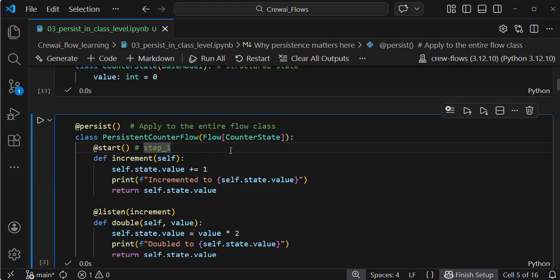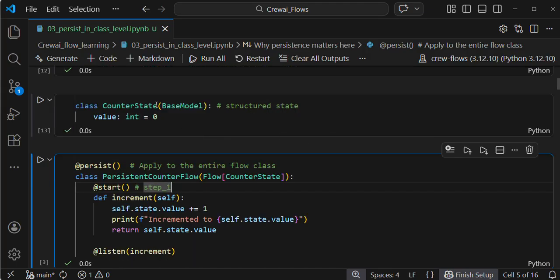I am incrementing the value using the shorthand operator in Python. Self.state.value: I am accessing the value key in my state, and incrementing it.